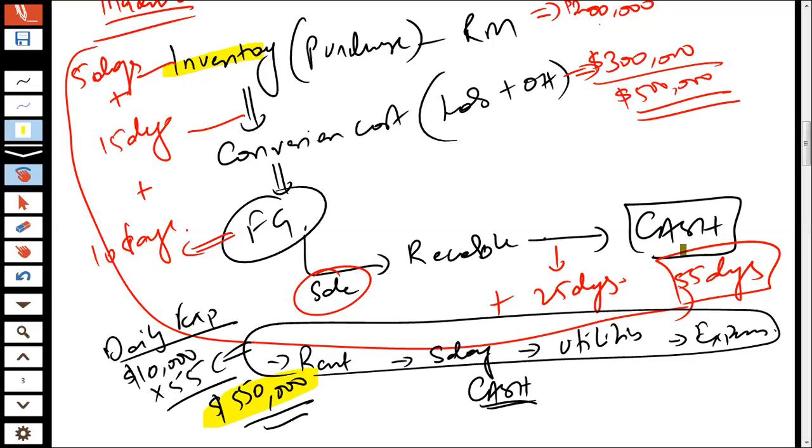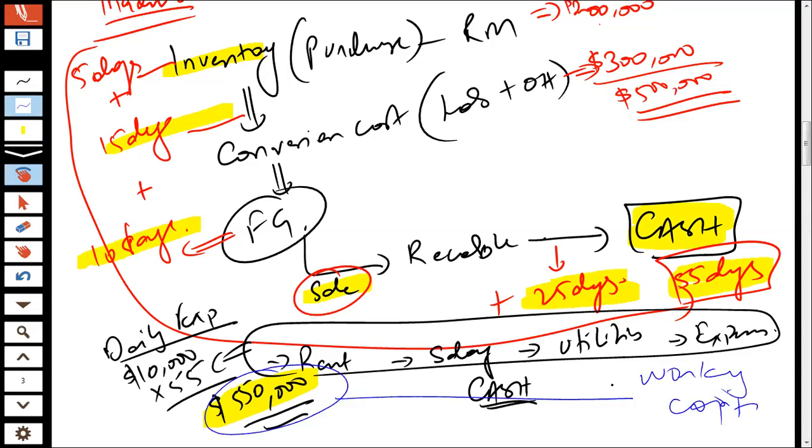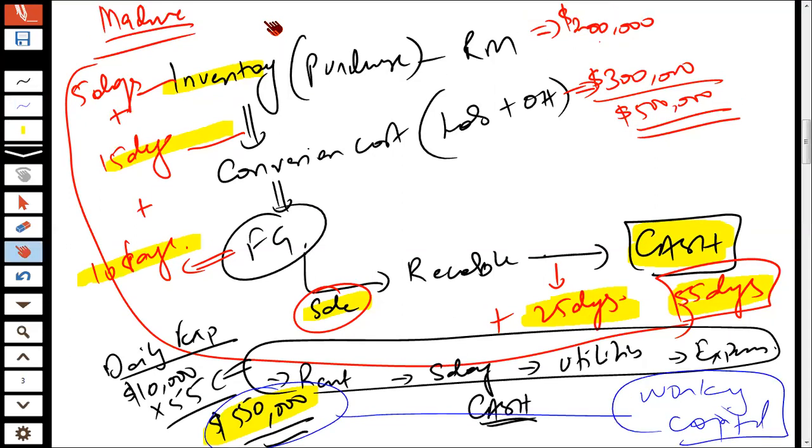So that means for the 55 days, you would have to invest the money from your own pocket. And this 55 days operational cost that you would be incurring is going to be termed as your business's working capital requirement. So what exactly do we mean by working capital? The working capital means it's the cash that you have to spend in order to ensure that your business continues to meet its day-to-day expenses. That's what the concept of working capital is all about.